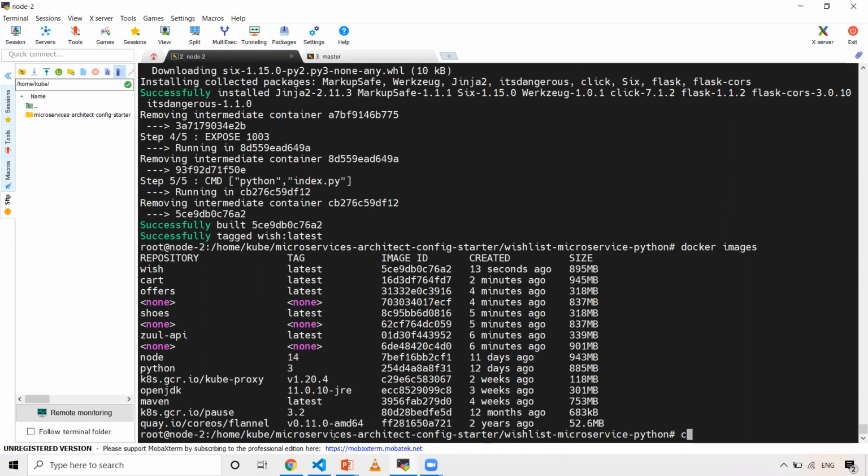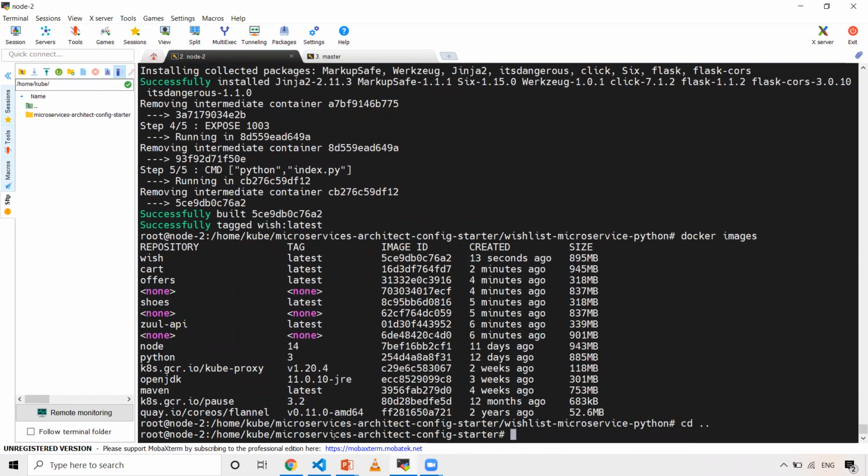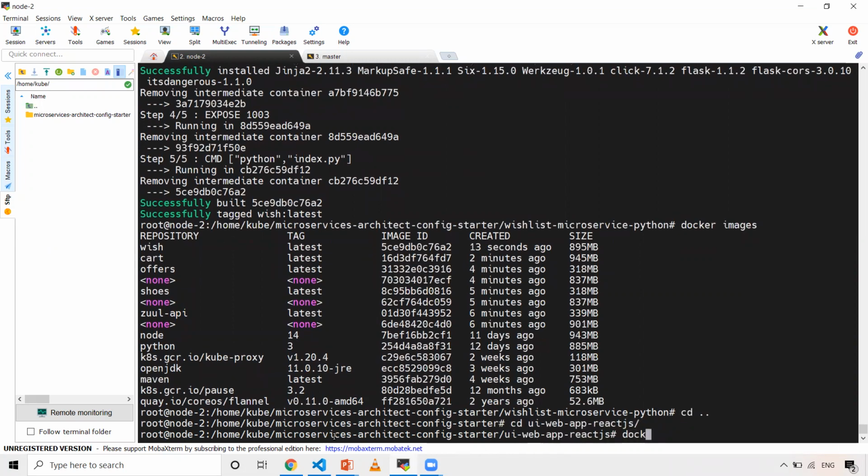Okay, so let's go back to that and just create one more image for UI. docker build . -t UI.